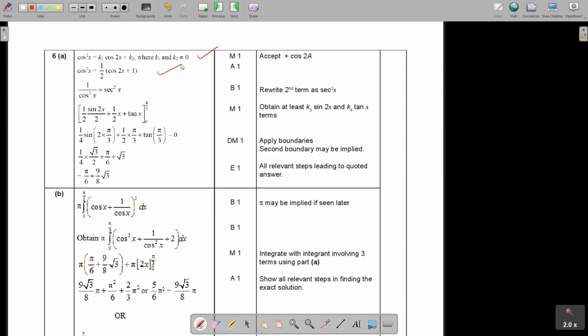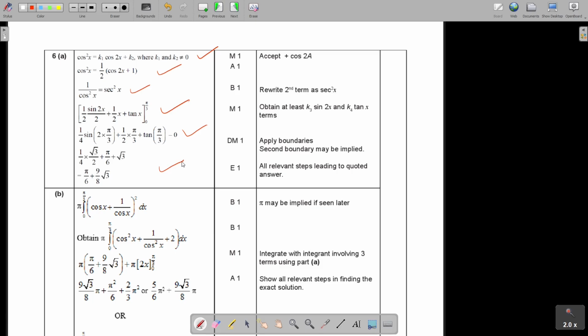And then they even gave you a mark if you go to sec squared, that's very good. And then if after you integrated correctly, they gave you a mark. And then if you did your substitution, they gave you a mark. And then for the establishment, 1, 2, 3, 4, 5, 6 marks. I wanted to confirm that it was 6 on the question paper. Yes. Okay, and then the next one,